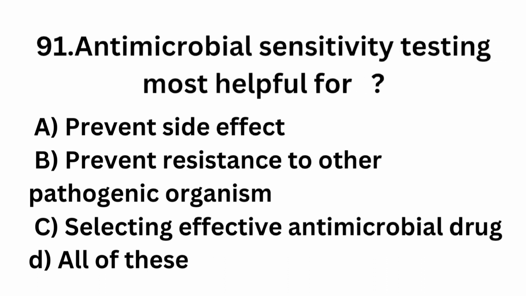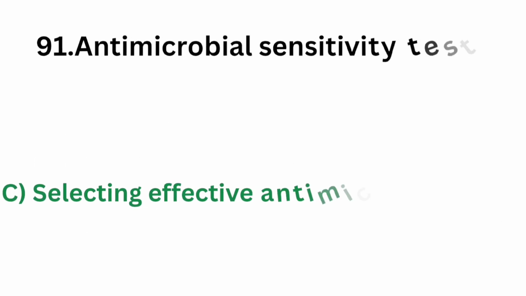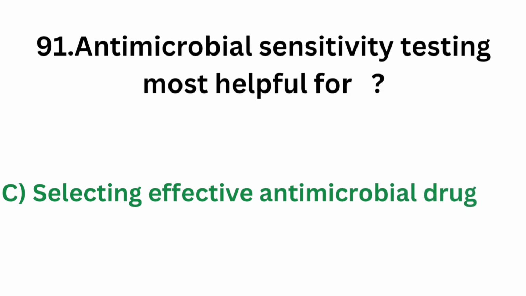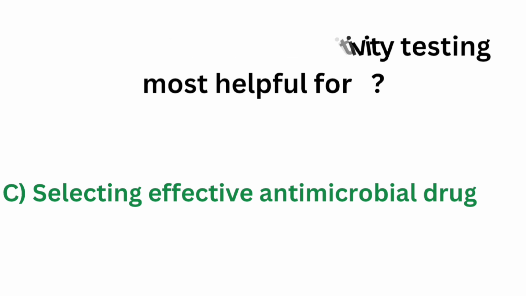Question number 91. Antimicrobial sensitivity testing most helpful for option A, prevent side effect, option B, prevent resistance to other pathogenic organism, option C, selecting effective antimicrobial drug, option D, all of these. Question is that what is the use of antimicrobial sensitivity testing? The correct answer is option C, selecting effective antimicrobial drug. Antimicrobial sensitivity testing is used for selecting effective antimicrobial drug.